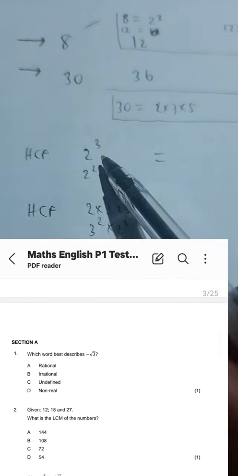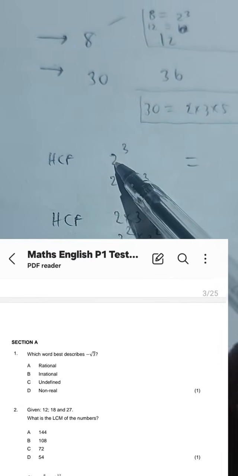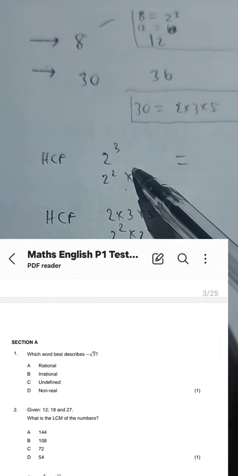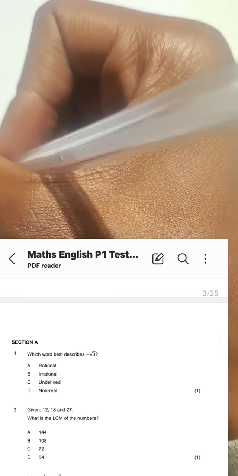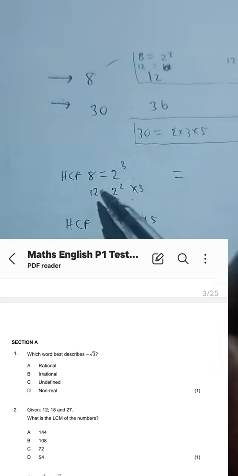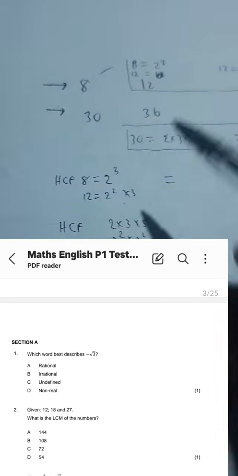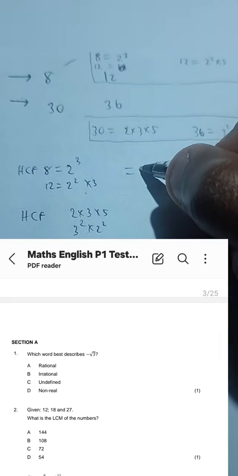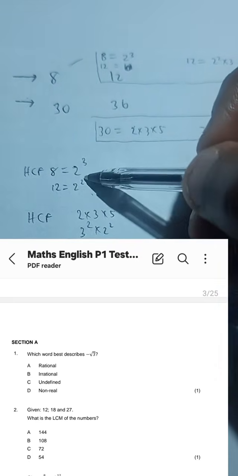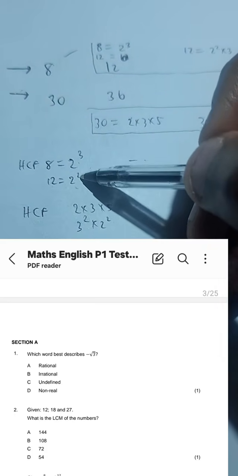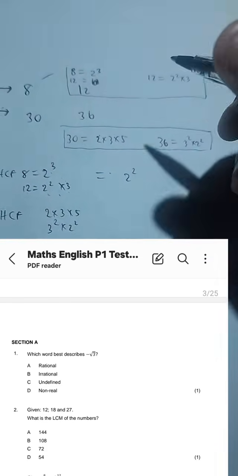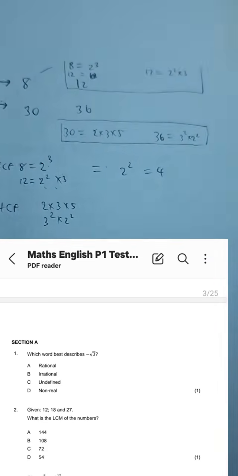We choose the common base with the lowest exponent for all the numbers. Remember, we had here 8, we have 12. 8 is 2 to the power 3, 12 is 2 squared times 3. So for our highest common factor in the numerator, the common base with the lowest exponent is 2 squared, which is 4.